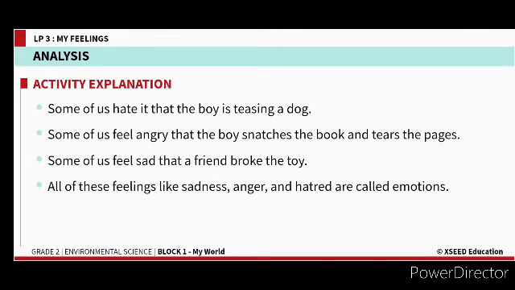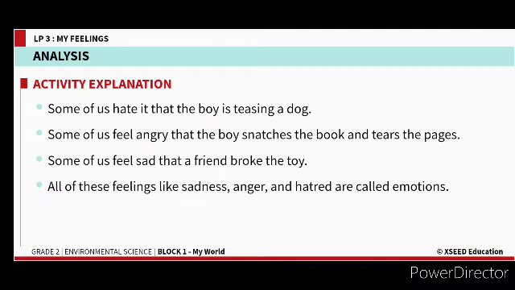When somebody is doing like this, some of us hate it. If we see the boy teasing the animal, we will hate it and get angry, because what he is doing is not a right thing; he is harming and teasing the animal. Some of us feel angry that the boy snatches the book and tears the pages. See the situation where the boy is tearing the books, so you will feel angry.